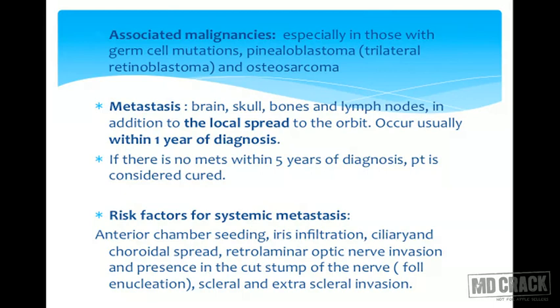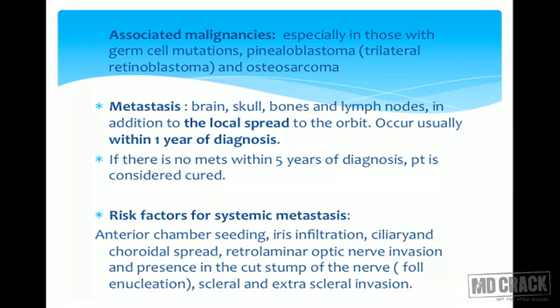Associated malignancies are especially important in the presence of a germinal mutation, the most notable being osteosarcoma. Pinealoblastoma may be associated with bilateral retinoblastomas and is called trilateral retinoblastoma. Metastasis in this disease occurs to the brain, the skull, the bones and the lymph nodes, in addition to local spread to the orbit. But the primary place from which the tumor exits the eye is the optic nerve.